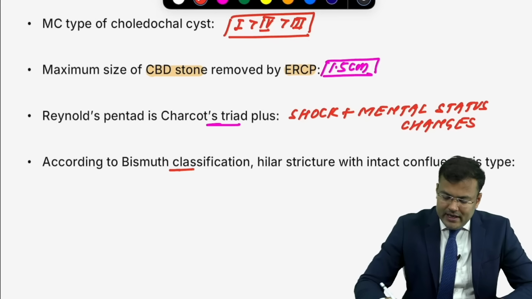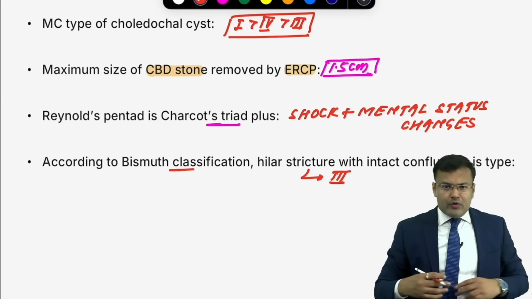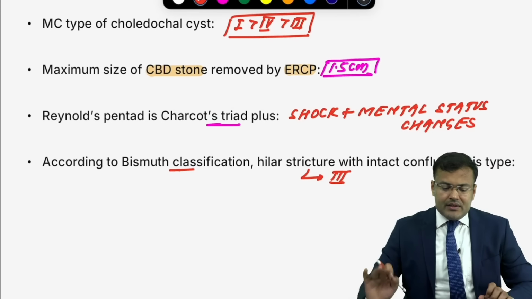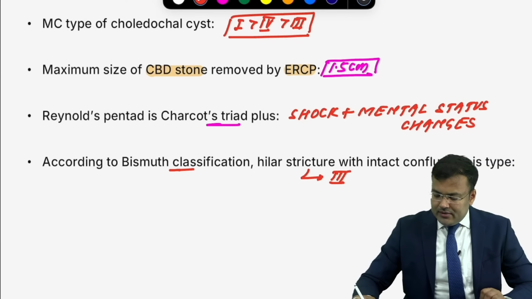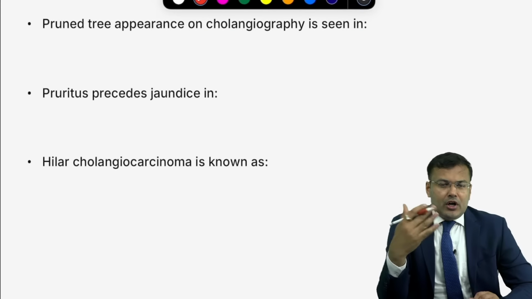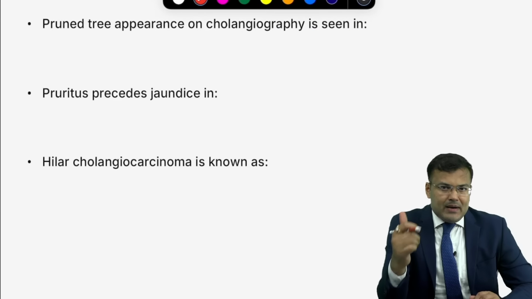So this one, intact confluence, remember, it's type 3. I'm telling you 100% chances are there. We are going to expect one question out of Strasbourg classification, Bismuth classification. Remember, Strasbourg, Bismuth.